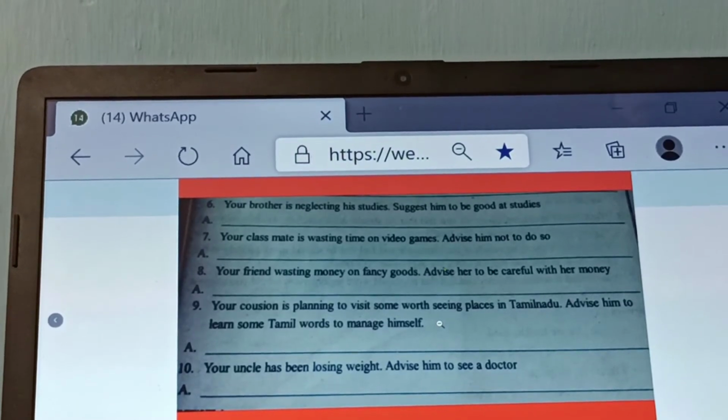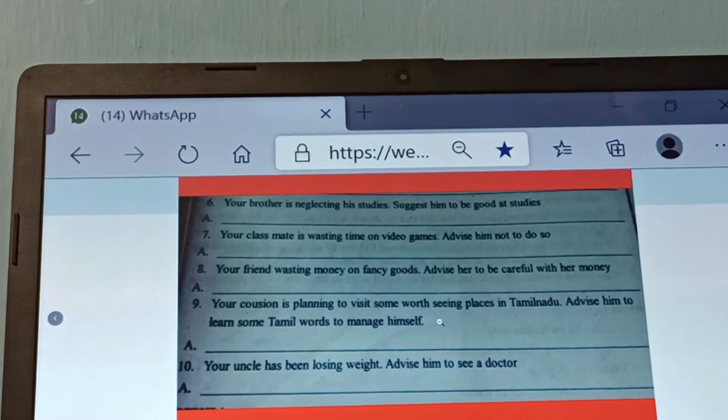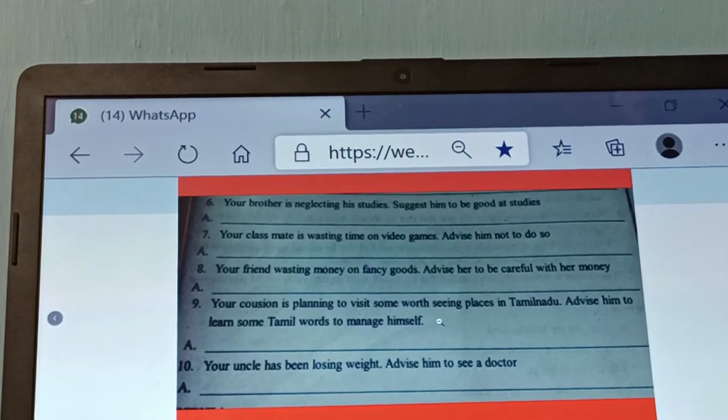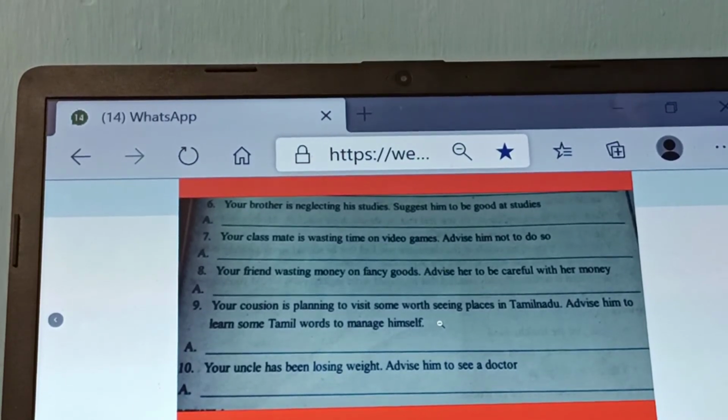See the exercises. Here in the second line, after "suggest him", "be" is the verb. So it is better to be good at studies. Only write the first form of the verb.